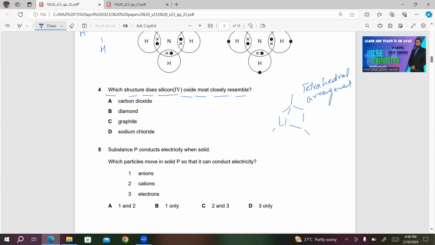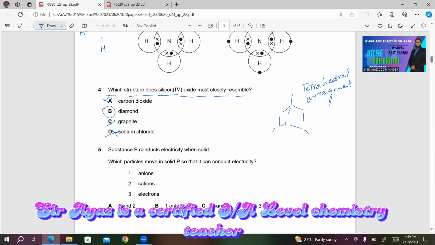So carbon dioxide is a simple molecule, incorrect. Diamond is correct because it is the only one with tetrahedral arrangement. For your convenience, I'm reading the other choices also. Graphite, incorrect because it has hexagonal arrangement. Sodium chloride is an ionic compound. It has giant ionic lattice. So this is also incorrect. So B will be the right answer in this case.